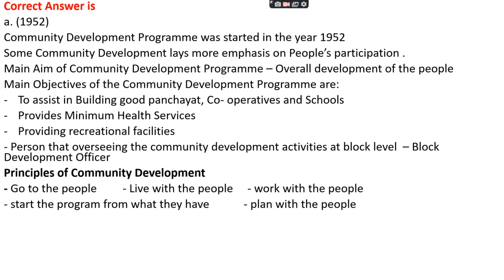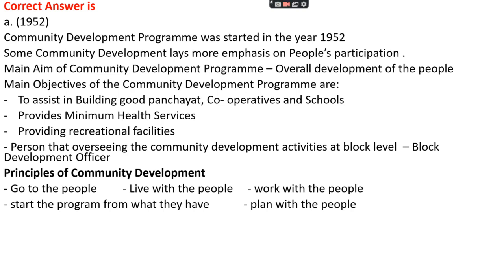The main aim of the community development program is overall development of the people. The main objectives are to assist in building good panchayats, cooperatives, schools, provide minimum health facilities, and provide recreational facilities. The person overseeing community development activities at block level is the block development officer.